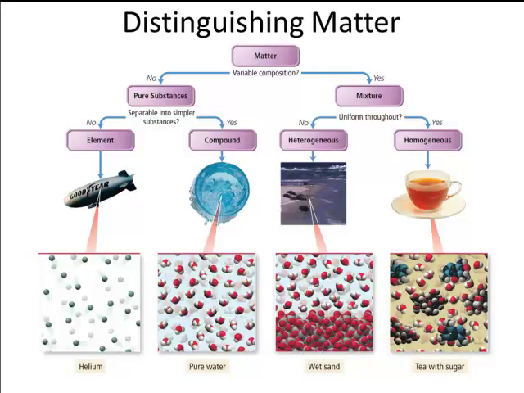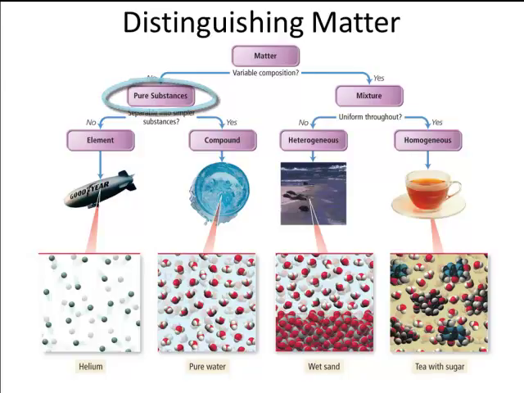So in looking at matter, there's so many different types of matter out there that we need some way of describing those different types of matter. So we've come up with a very basic system. If we look at matter, and if we know that that matter is a pure material, in other words, it doesn't vary at all, we'd call it a pure substance.